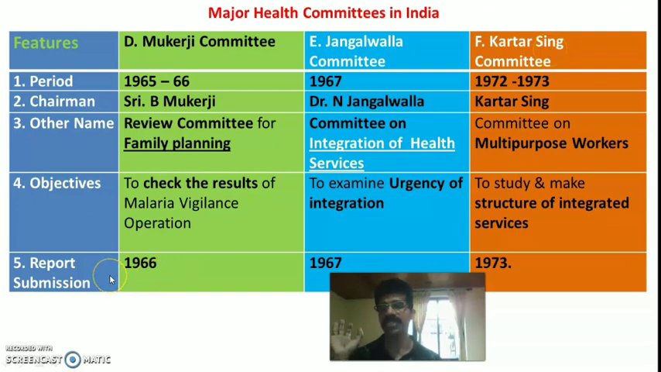So the fifth feature is report submission. The Mukherjee Committee gave the report in 1966, that is, at the end of their period. Then the Jhangalwala Committee gave theirs in 1967, and the Kartar Singh Committee gave theirs in 1973, at the end of their period, that is 1972 to 73.